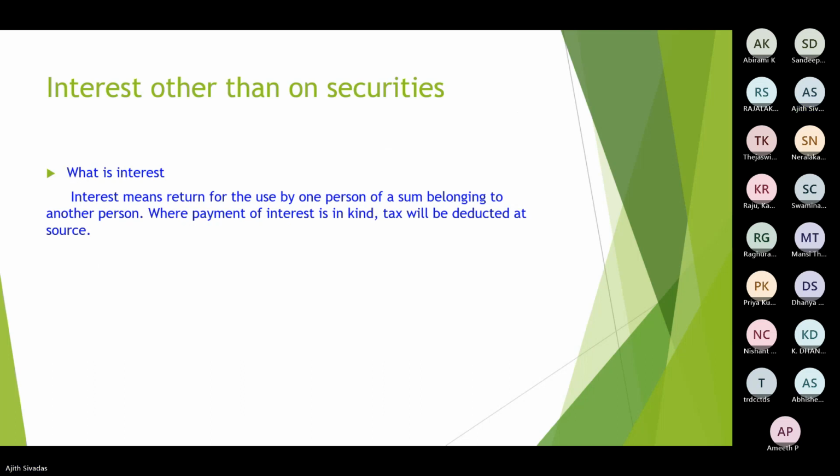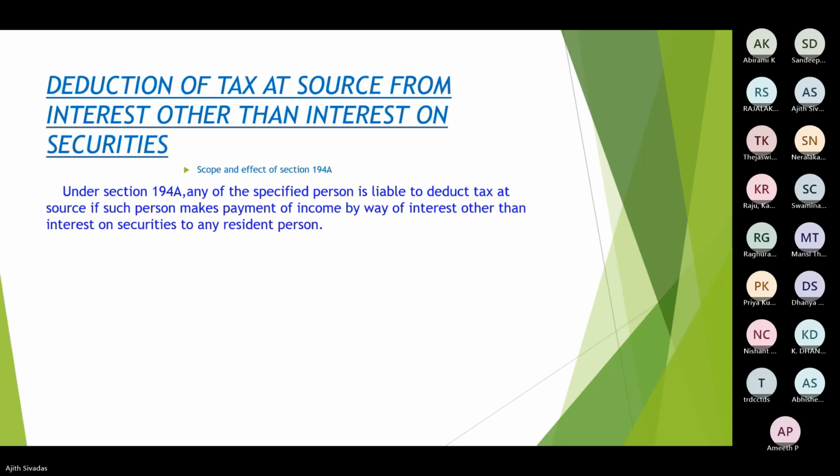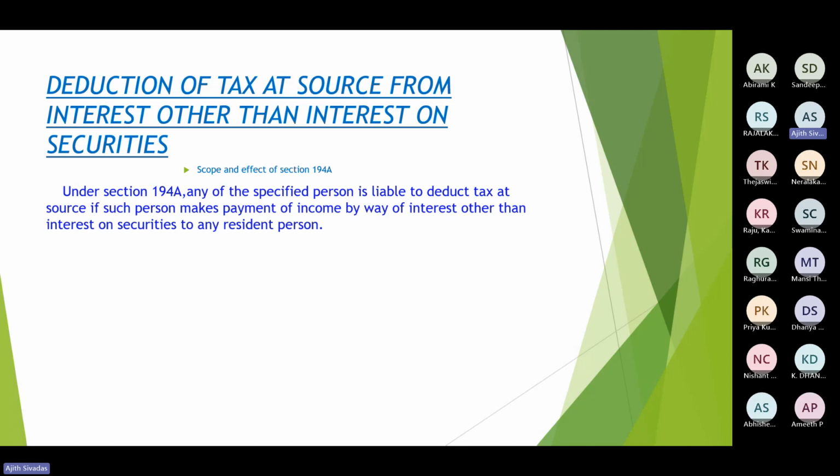Now on to section 194A, interest other than interest on securities. So other than those securities as mentioned in section 193, the remaining interest paid would be attracted under this section 194A.